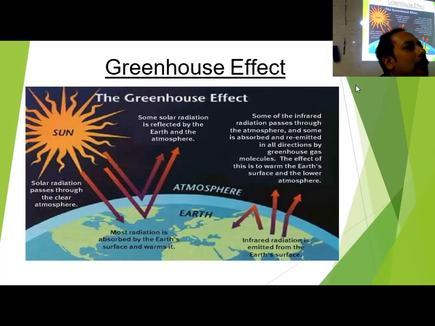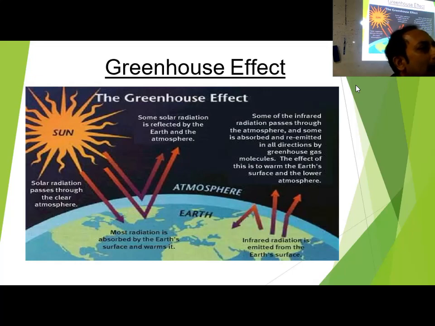Okay, what are the greenhouse gases? Note down. Number one is carbon dioxide. How much carbon dioxide is present at the moment? 0.034%. Carbon dioxide gas is 0.034%.